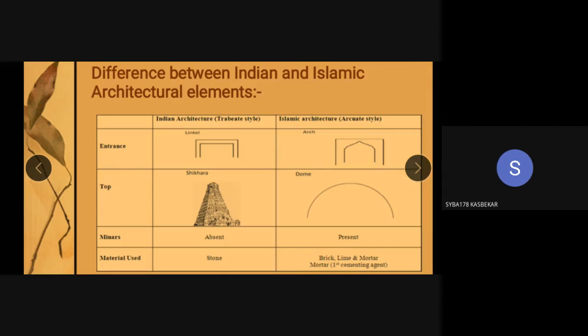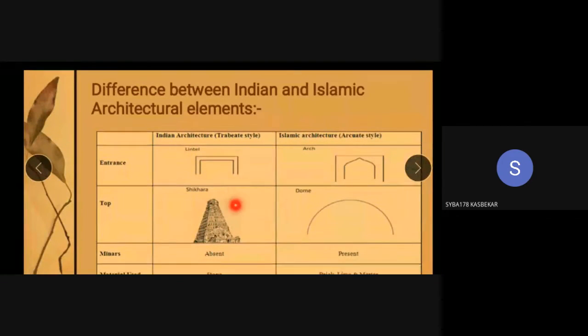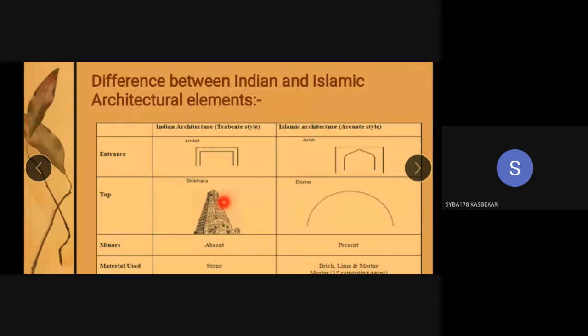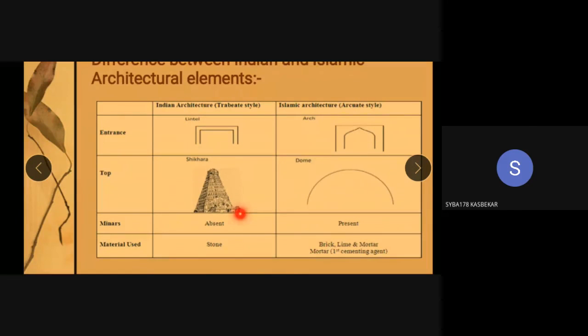This is very important. On top, what is the kind of vault that is used in Hindu temples, in Indian architecture? This is called Shikhara or Gopuram, or Vimana in Dravida style, and in Nagara style of temple architecture, this is Shikhara. This Shikhara is used on top of the post and lintel, surmounting it. And in Islamic architecture, a hemispherical dome is used for the vaulting roof. Minars are completely absent in Hindu architecture, and minars are completely present in Islamic architecture.